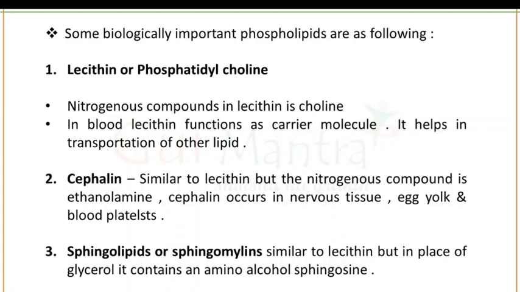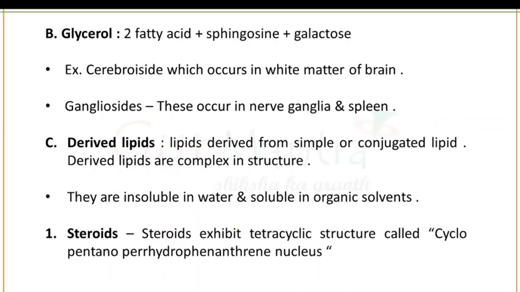Third category we have is sphingolipids. These are also similar to lecithin, but in place of glycerol, they contain an amino alcohol, sphingosine. That's why sphingolipids are also known as sphingomyelins. Next category we have is glycolipids. Two fatty acids plus sphingosine plus galactose make the glycolipid. An example is cerebroside, which occurs in the white matter of the brain.